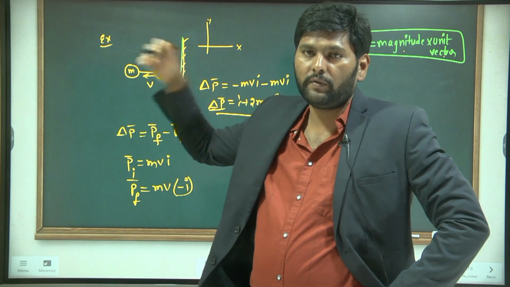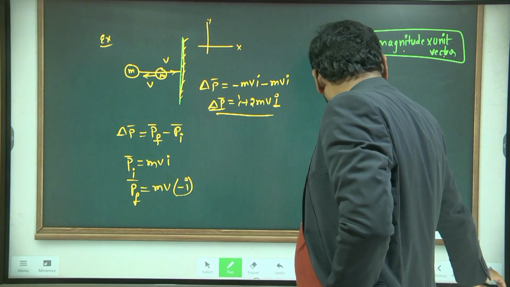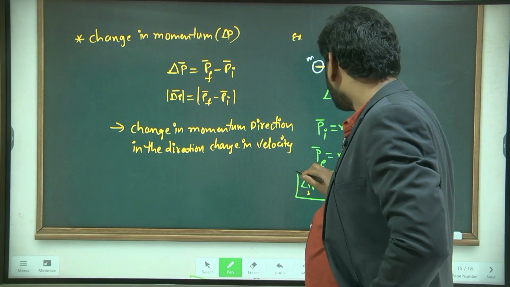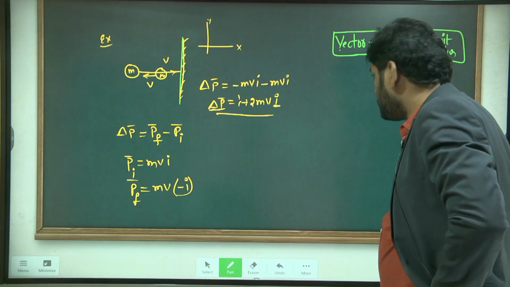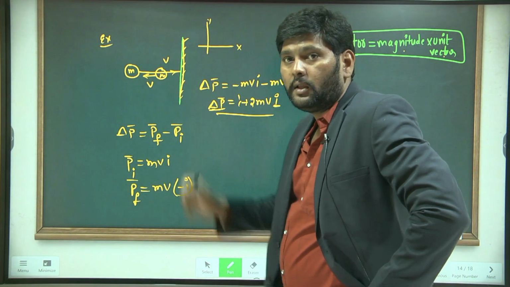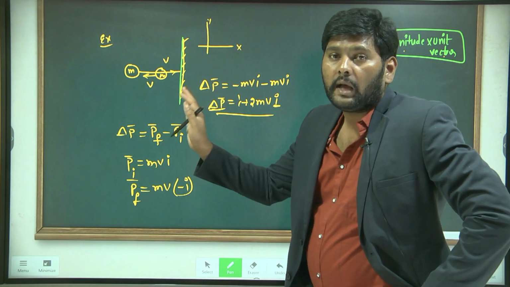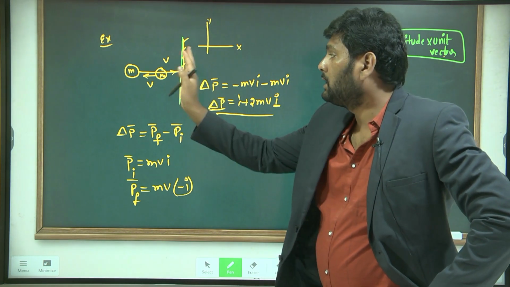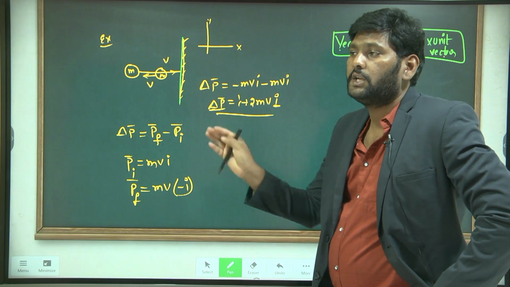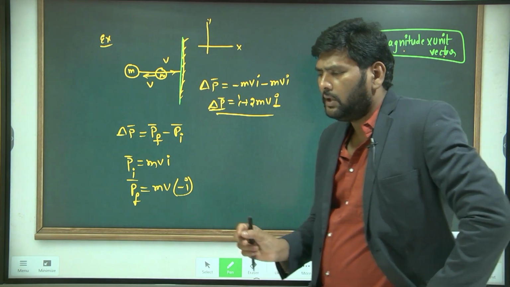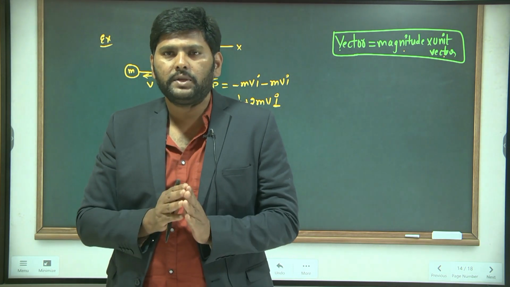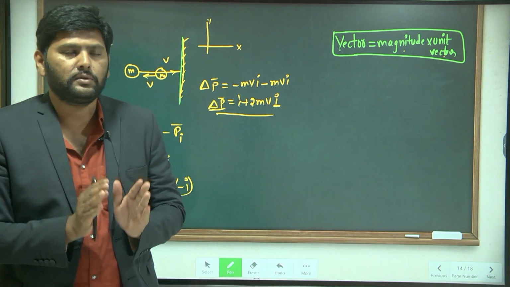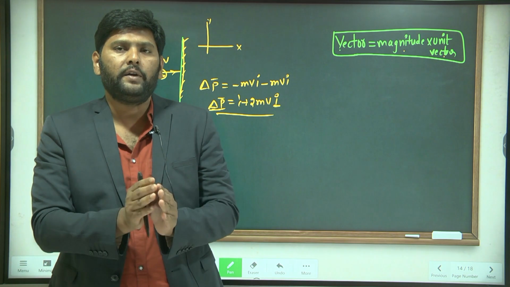That is called the normal force. In the previous case we used muscular force, but in this case, which force is the reason for changing the momentum? The normal force acting on the body. So indirectly, the reason for changing the momentum of the object is the applied force.